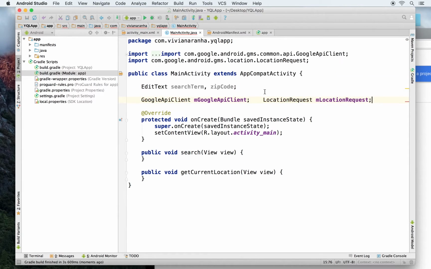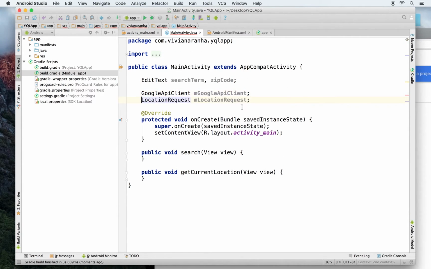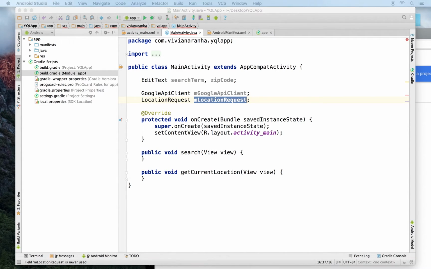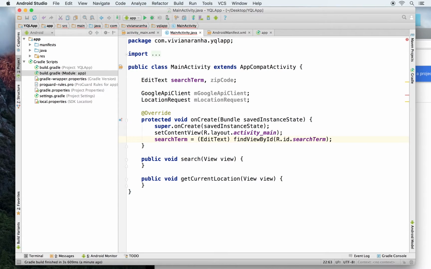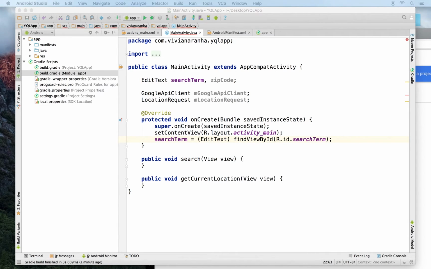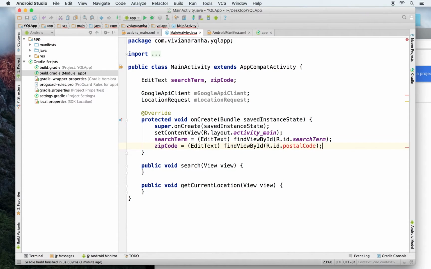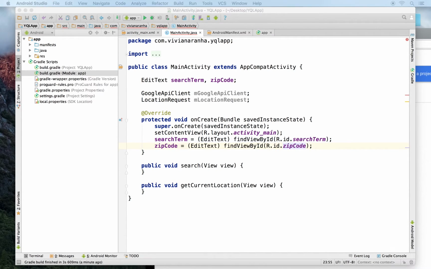I'm also going to create the Google API client which I will connect to get location request data. So I've created these two items here. Next thing that I want is to get the search term. I'm going to use that search term, get it from the layout file. Same thing for the zip code. Okay, I think I called it zip code. And now next thing is get current location.